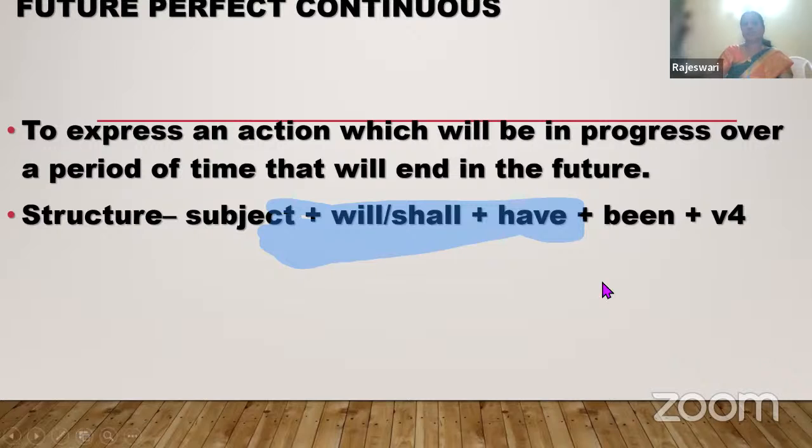Generally, future perfect and future perfect continuous are very rarely used. We generally go with only simple future and future continuous in most of our talking. Generally, we go with present and past tenses. We very rarely use the future because we cannot predict it. We don't know what is going to happen in the future.